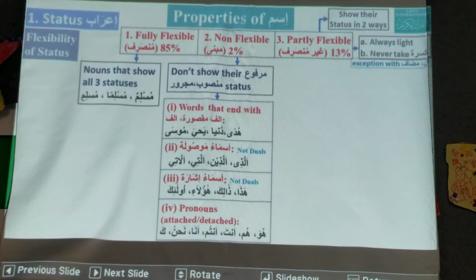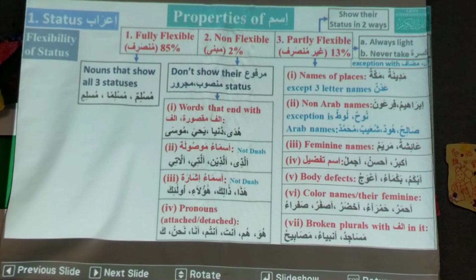Okay, and the third one is partly flexible words. They show their status in two ways. So they can be marfu, and they can be mansoob. But their majroor status is not shown. They do not show their majroor status because they cannot take the kasra. Okay, and they are always light.